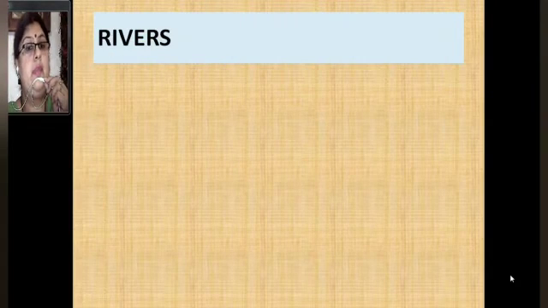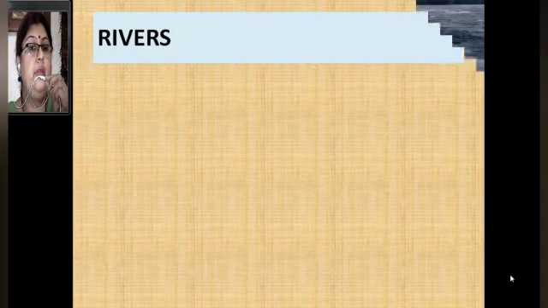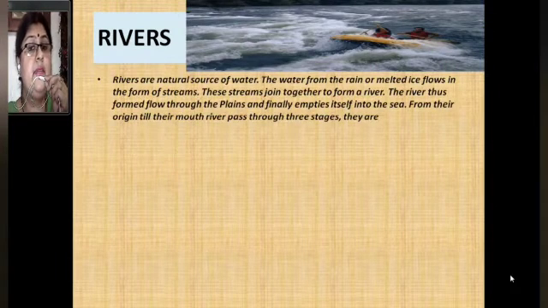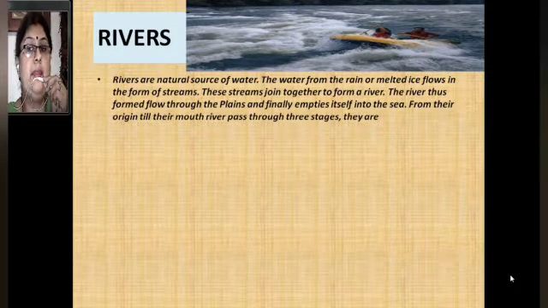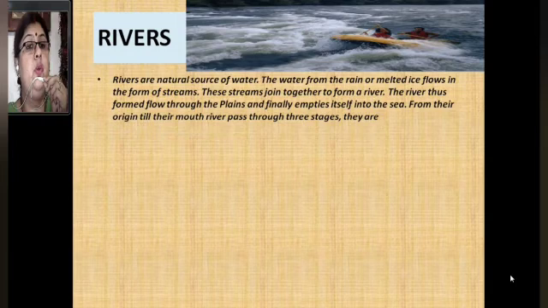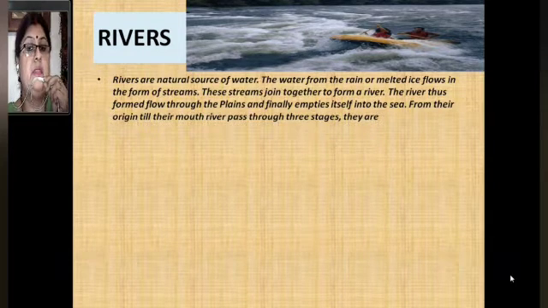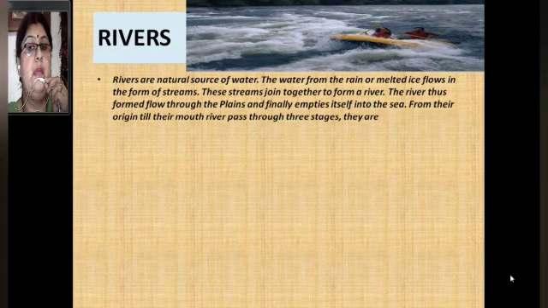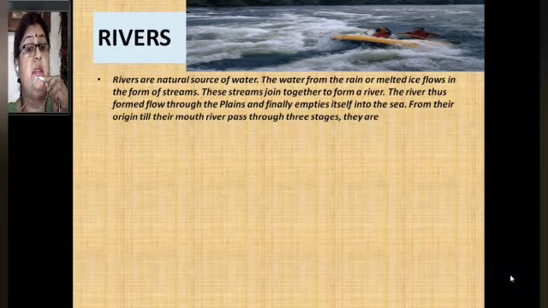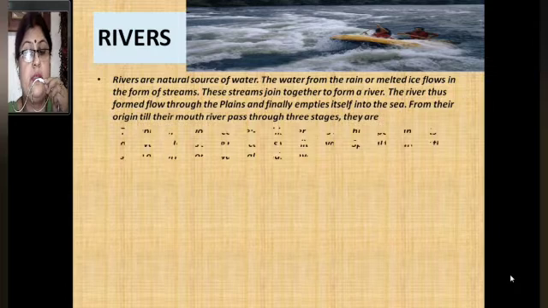Now we will learn about the rivers. We love to go to rivers. Rivers are a natural source of water. The water from the rain or the melted ice flows in the form of streams. These streams join together to form a river. The river thus formed flows through the plains and finally empties itself into a sea. From their origin till their mouth, rivers pass through 3 stages. These 3 stages are very, very important to us.